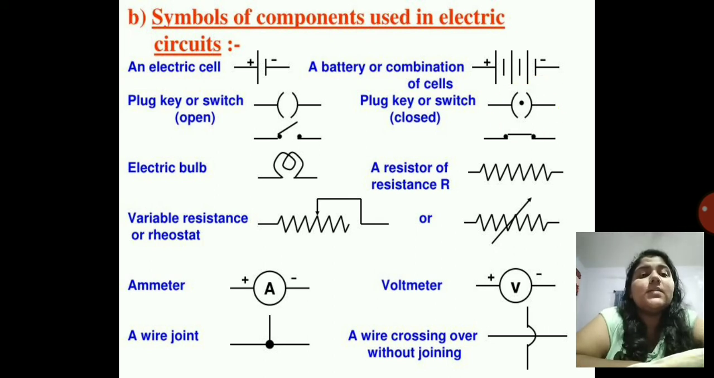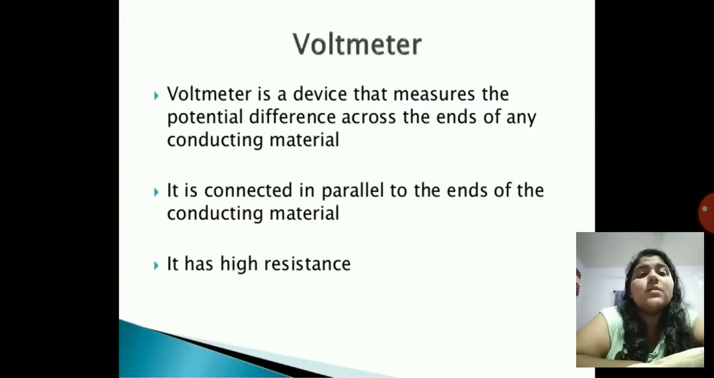Okay, next we have a resistor or a resistance. Then there is a rheostat, when the arrow is over it, it means there is variable resistance. Then this is a voltmeter, and this is a wire crossing over without a join, the two wires are kept over each other. Okay, so what is now a voltmeter? A voltmeter is a device that measures the potential difference across the ends of any conducting material. It is connected in parallel to the ends of the conducting material, and it has a high resistance. Okay, so where you need a high resistance, there is a voltmeter.